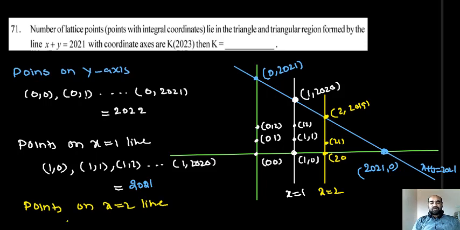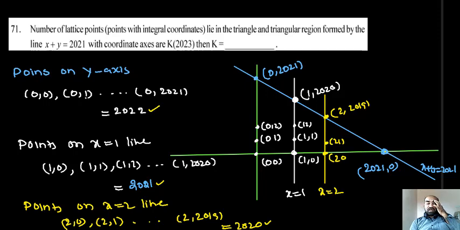So what are the points? I will write 2 comma 0, 2 comma 1, and so on up to 2 comma 2019. In number, 2020. So first we got 2022 points, next 2021 points, then 2020 points. Like that we will count, and at last we will get 1 point. Okay, students, what happened on x equal to 2? We got 2020.